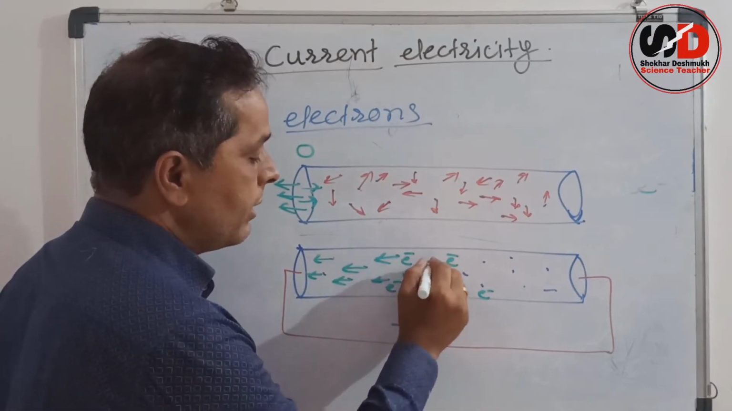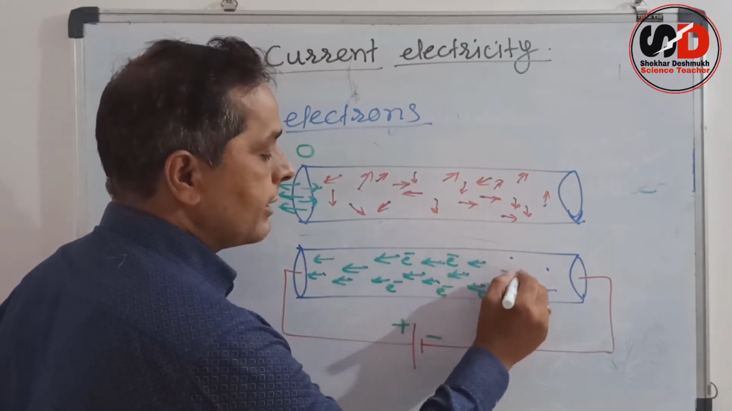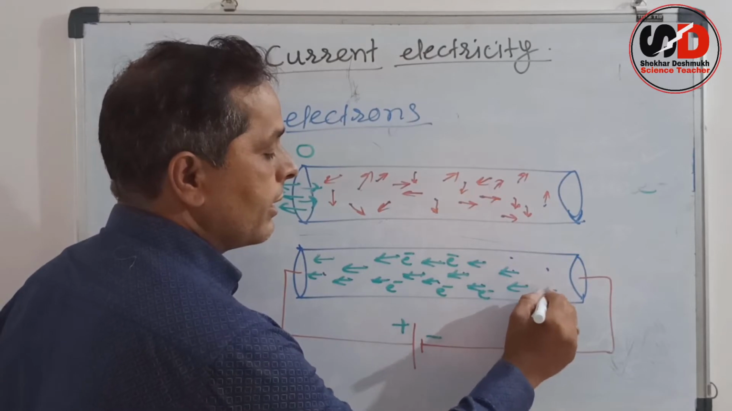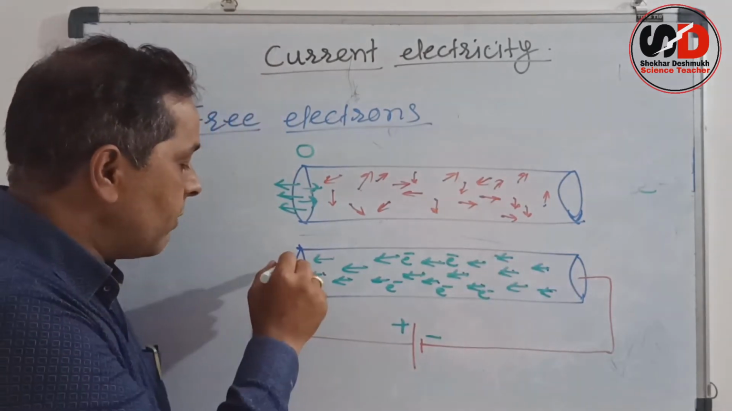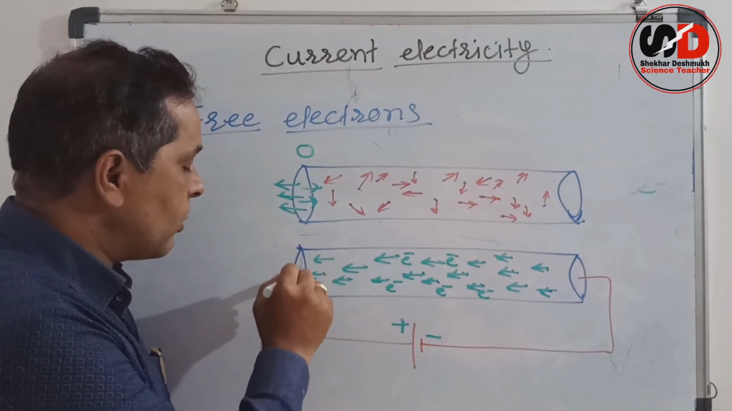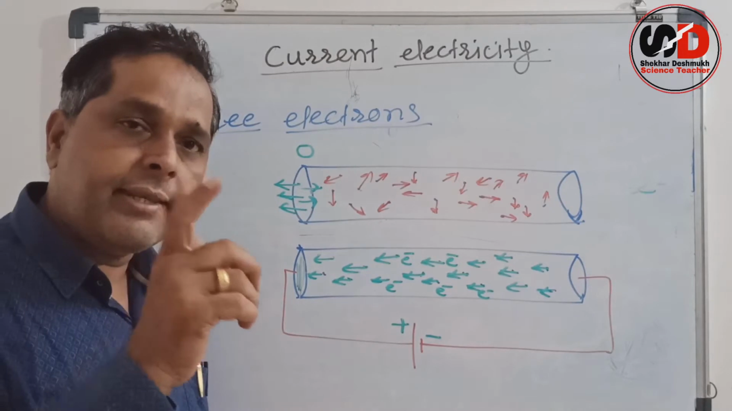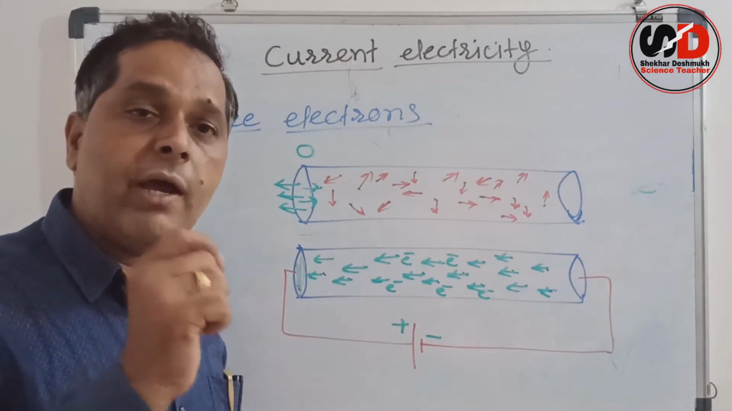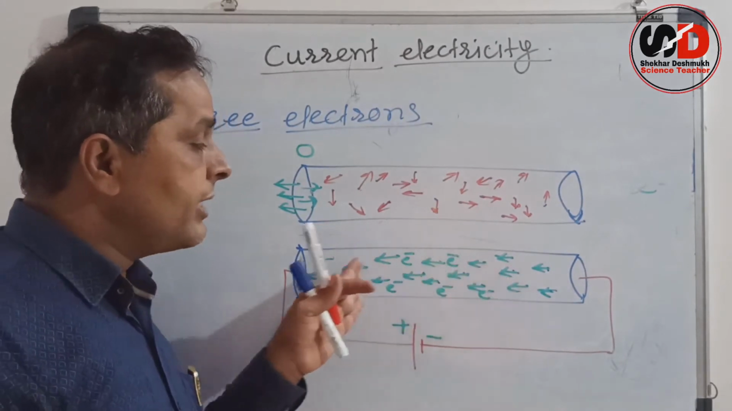And due to that, what happened? Electric current starts through the conductor. Current starts flowing through the conductor. Now if we calculate the total number of electrons passing through this cross section, then we must have some value there, and therefore we say the current is flowing.